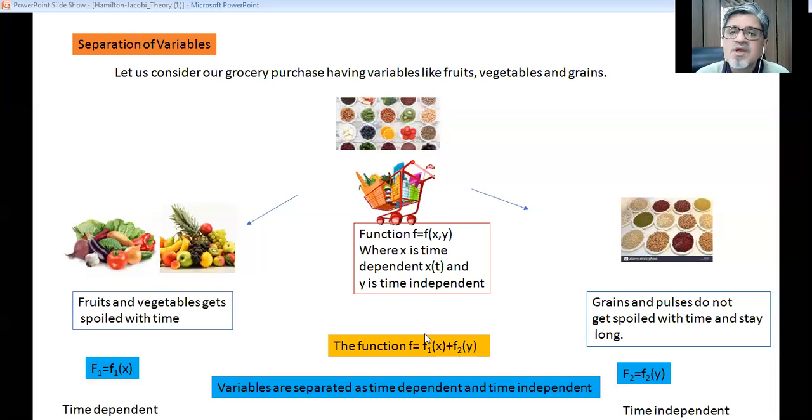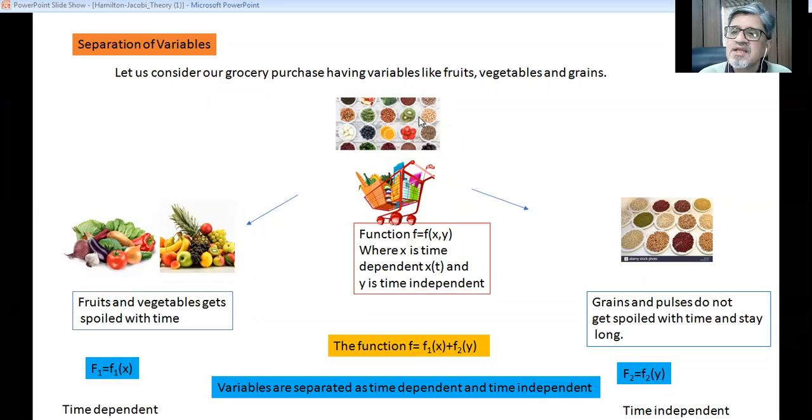Now, before coming to Hamilton-Jacobi theory and how the concept works, let us come to some simple pictures. We are familiar with this type of process in our home. We go for shopping, particularly grocery shopping. In grocery shopping, we have a large number of things to be purchased every week. And we bring that material in a trolley or in a bag to our home.